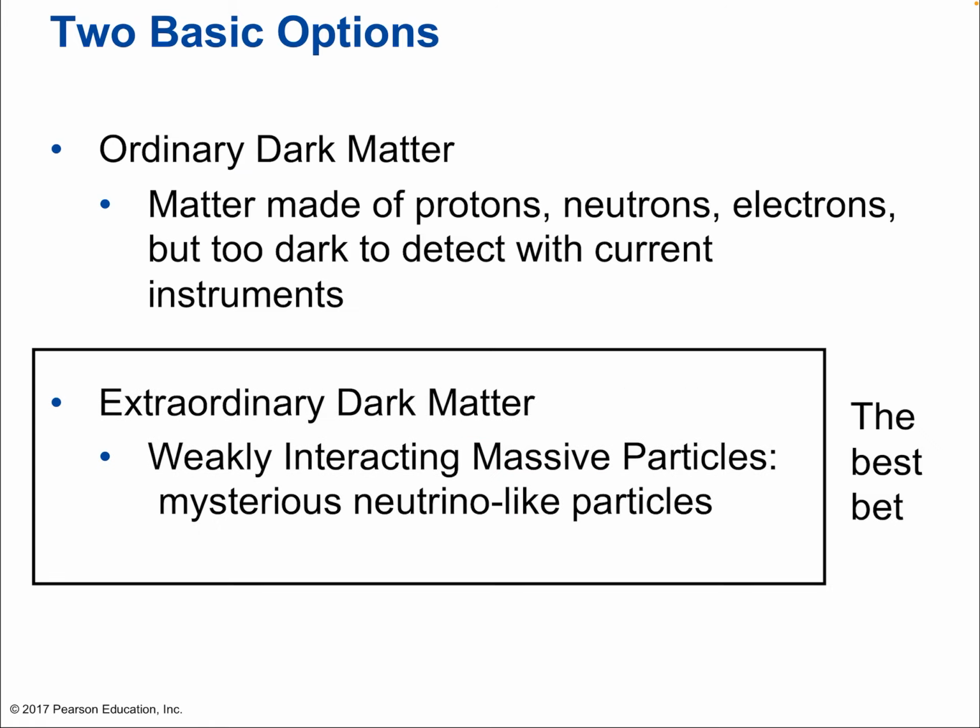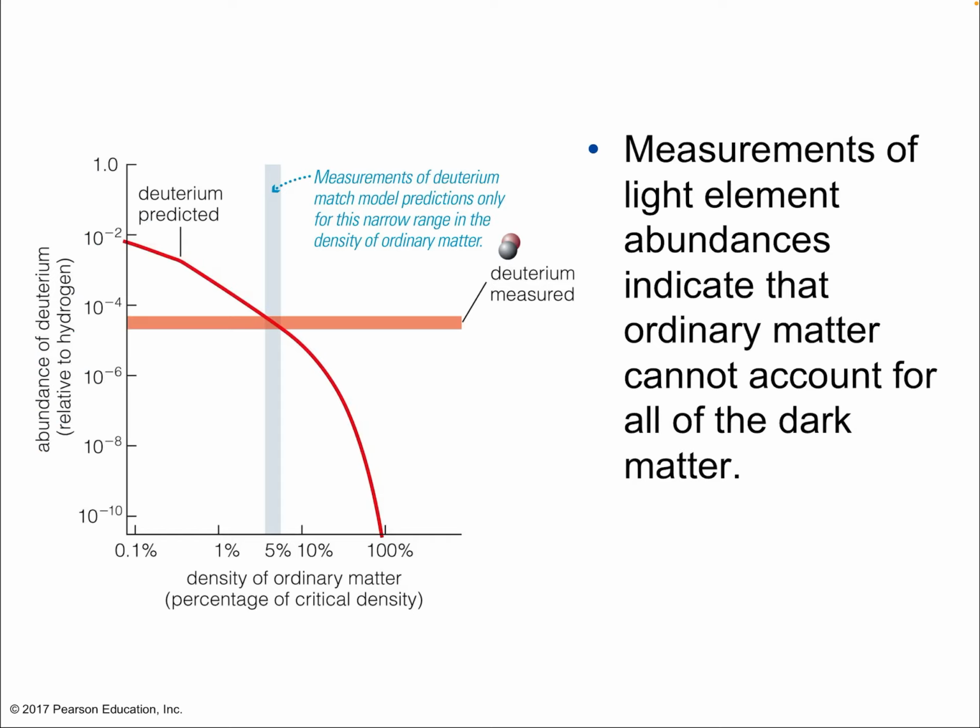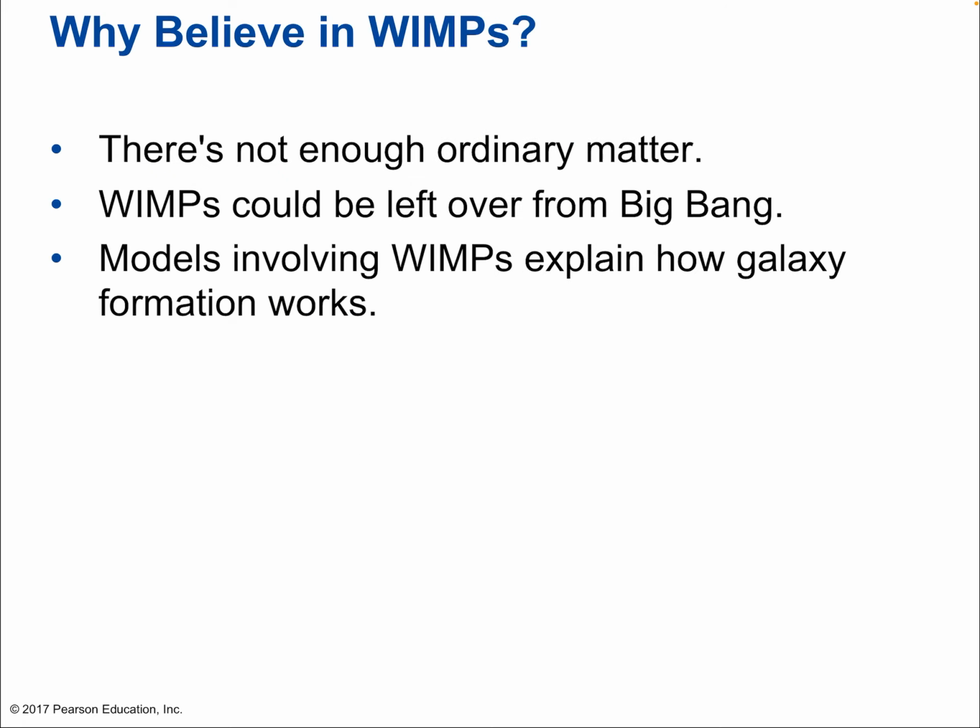Well, the best bet is the extraordinary dark matter, just because there's not a lot of evidence to support that we're somehow missing ordinary matter out there. So we really think, and scientists think, that instead we have these weakly interacting massive particles. But shouldn't we be able to confirm that? Okay. Well, the measurements of the light element abundance indicate that ordinary matter cannot account for all the dark matter. Okay, so that's part of the reason that this is the best bet. So the deuterium method definitely supports that there's some other undiscovered particle that constitutes dark matter. So we believe in WIMPs.